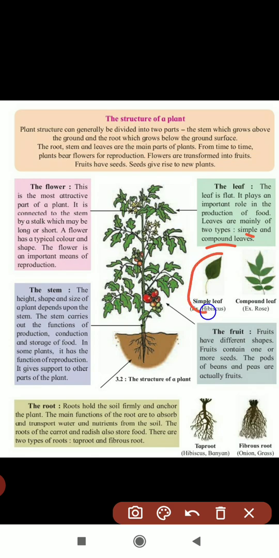Here they have shown a simple leaf, hibiscus. All over you are seeing that hibiscus, and rose is compound. See their arrangement like this. The simple one is very simple and the compound one is like this. Understood, children?